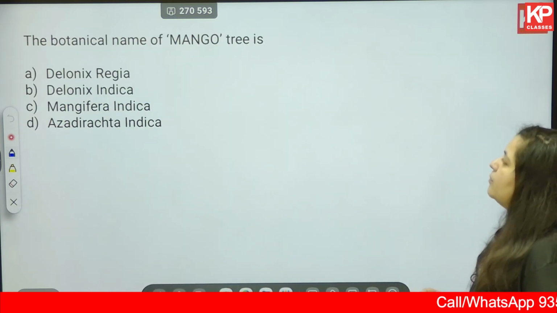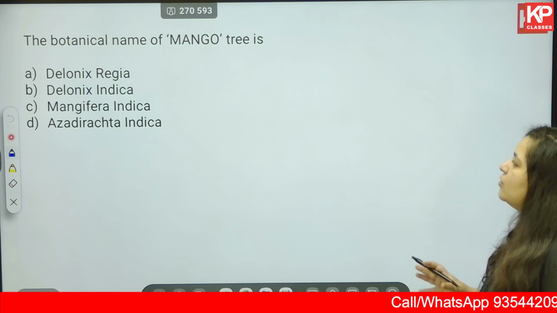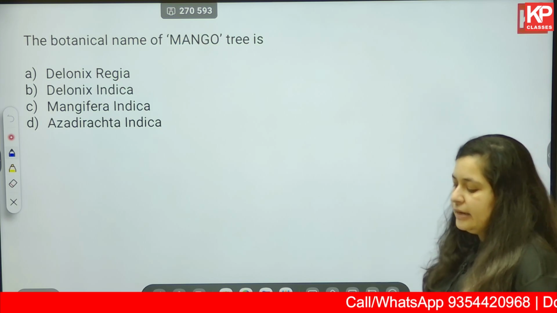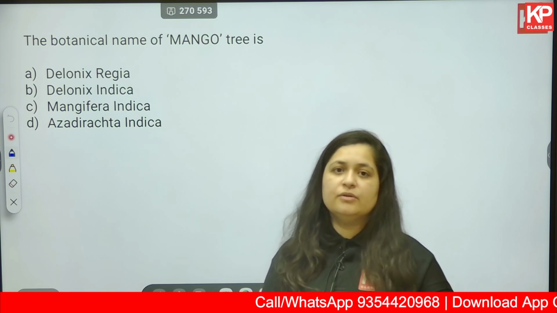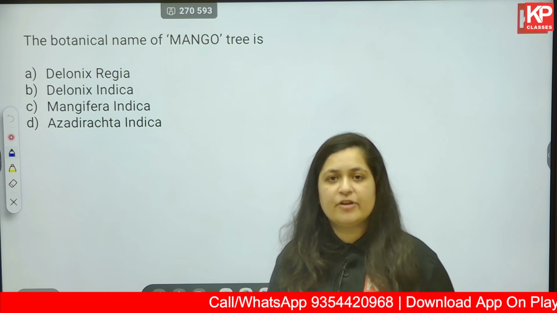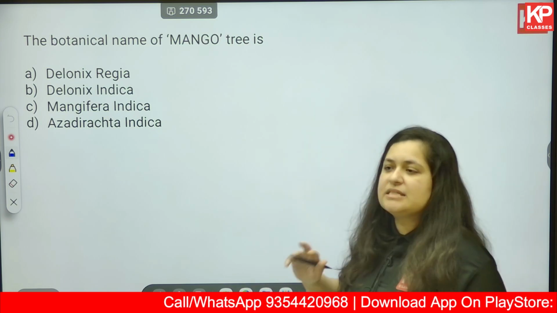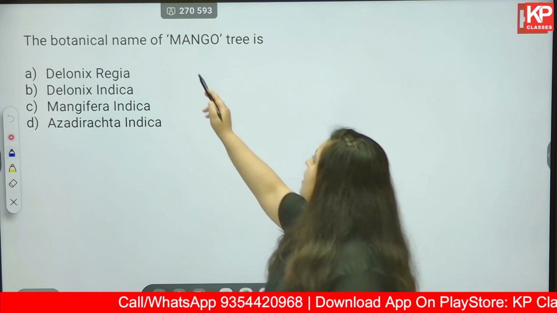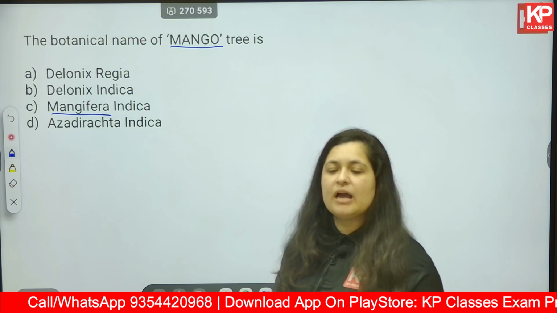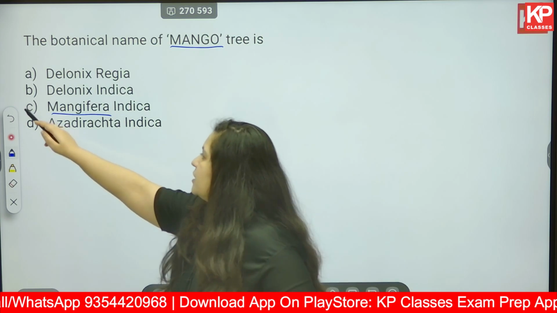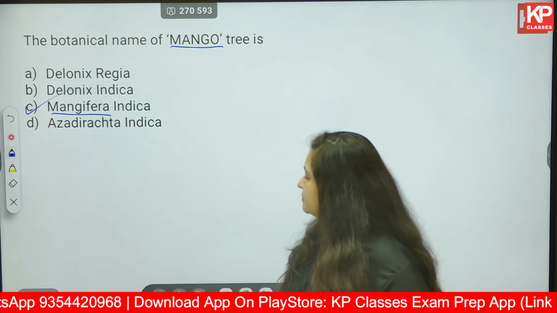Moving on. The botanical name of mango tree is what? Now there are many complex trees that you can be given and you can be asked to identify the scientific name of that. But for these type of questions, it's very simple. Mangifera. You have the answer in the question itself. So option number C is correct.